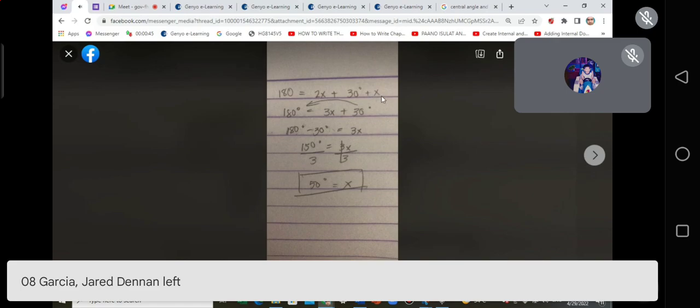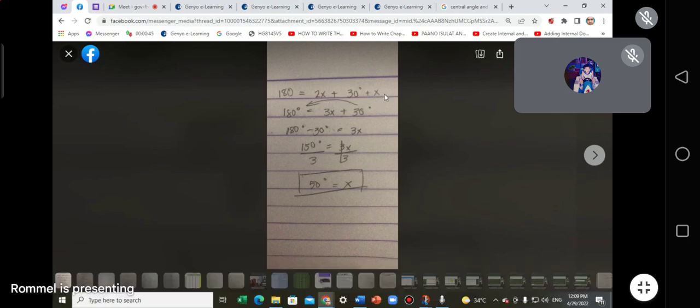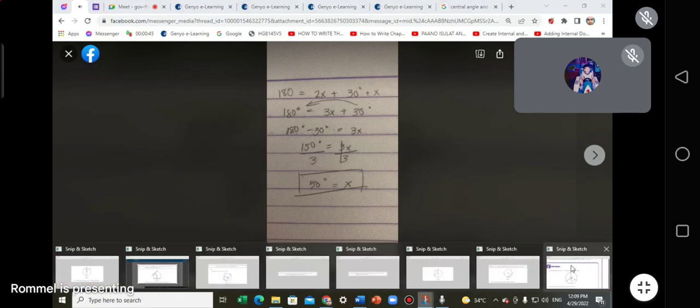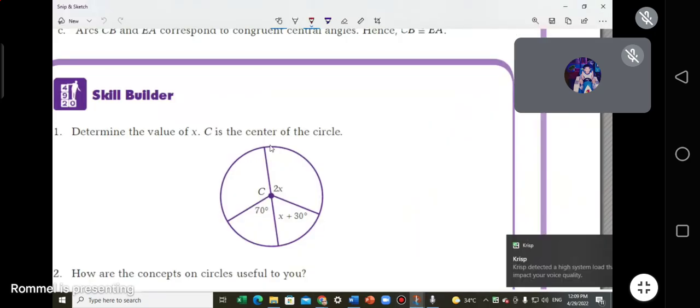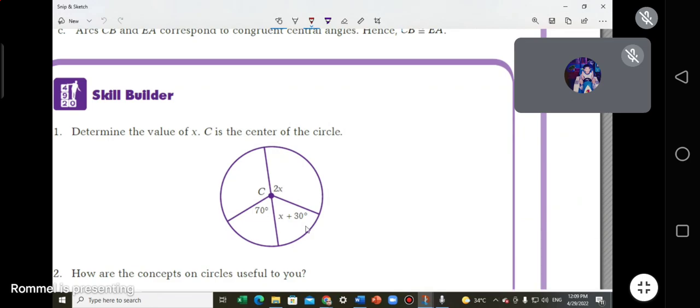Okay, so you made use of this: 180 degrees is equal to 2x plus 30 plus x. Okay, 180 is equal to 2x plus x plus 30. Very good. See? Why? Because he considered this one as a diameter. A diameter actually cuts the circle into two halves.